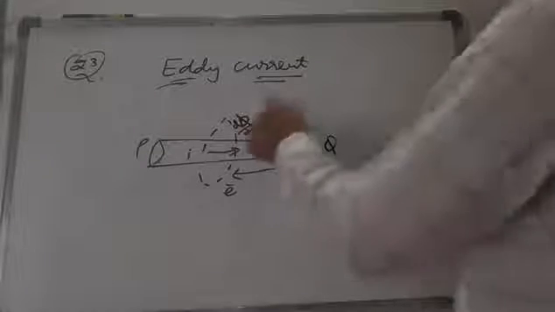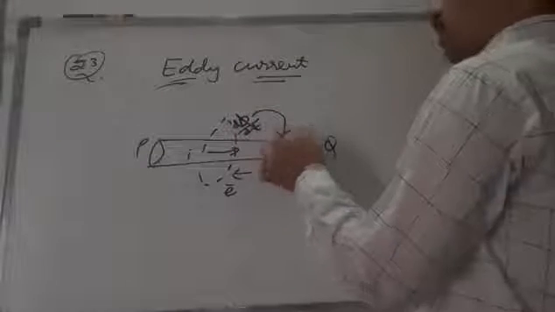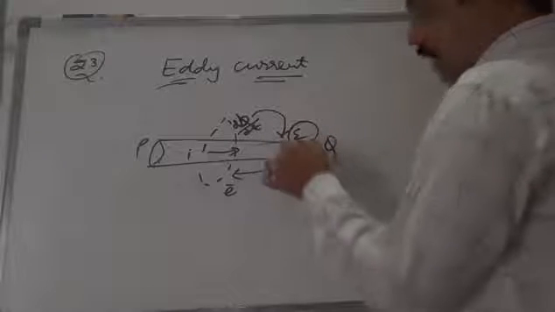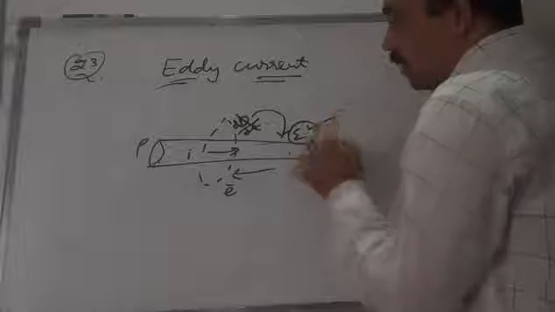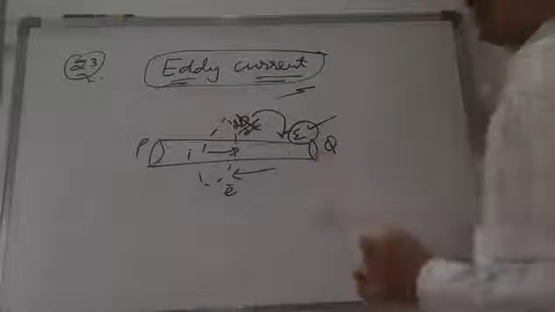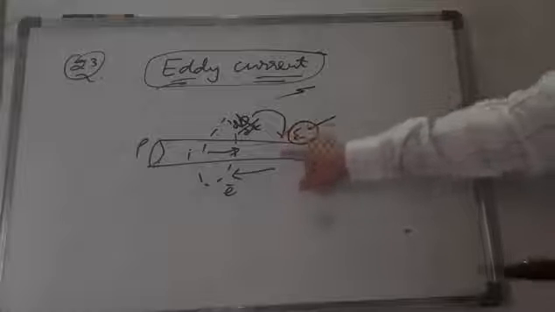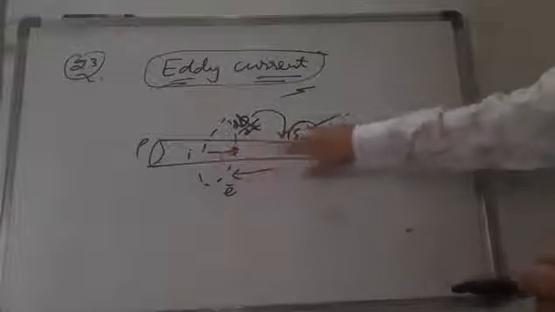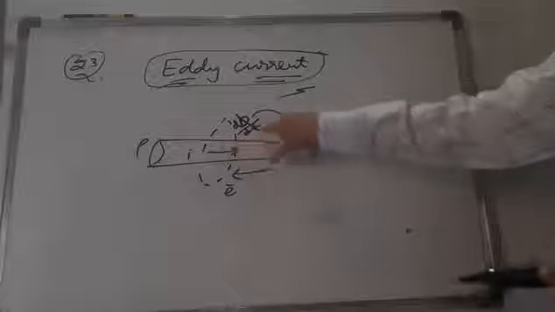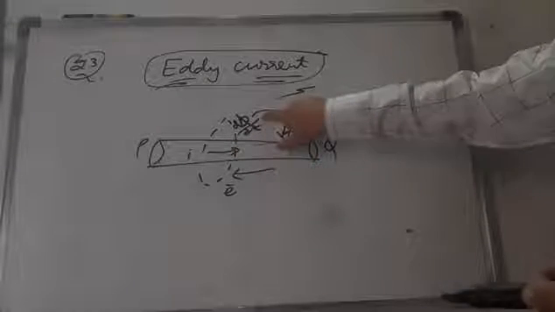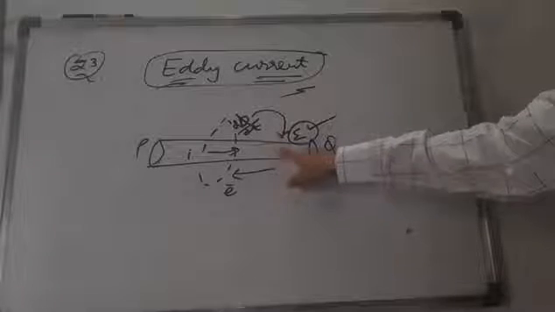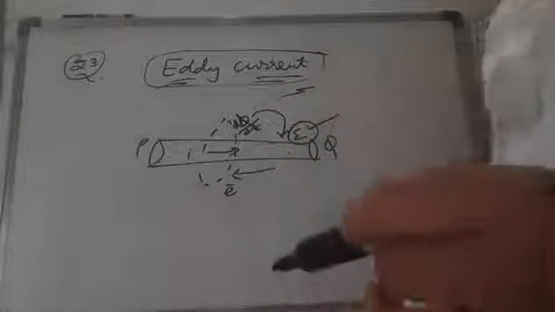Because of this d phi by dt, again what will happen? It will induce an EMF. So in the conductor itself, induced EMF is developed, and that is called an eddy current. In the conductor only, the induced current is developed. Current is flowing in the conductor, due to that current flow there is a change in the magnetic flux, and again due to this change in magnetic flux, there is an induced EMF and current in the conductor. So this is called an eddy current.